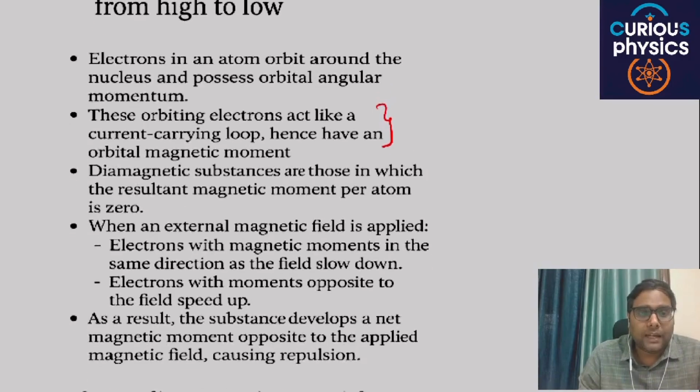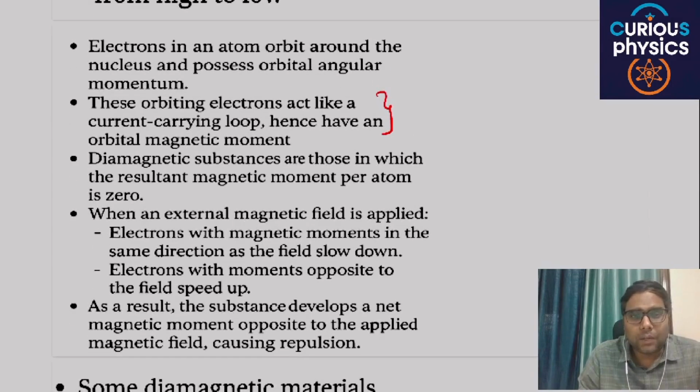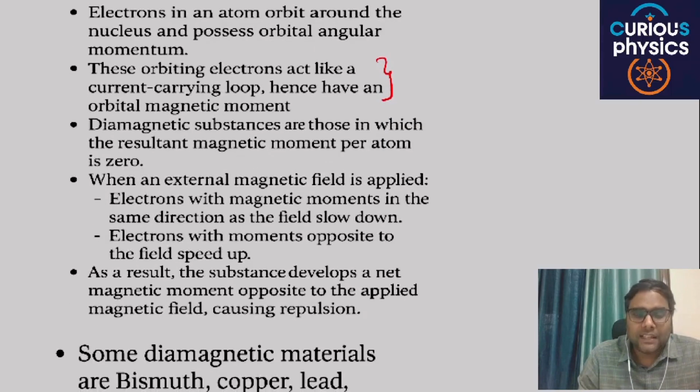When an external magnetic field is applied, electrons with magnetic moment in the same direction as the field slow down. Electrons with movement opposite to the field speed up. This means these electrons produce a magnetic field opposite to the externally applied magnetic field when they are placed in it. As a result, the substance develops a net magnetic moment opposite to the applied magnetic field. That's why there is a force of repulsion.